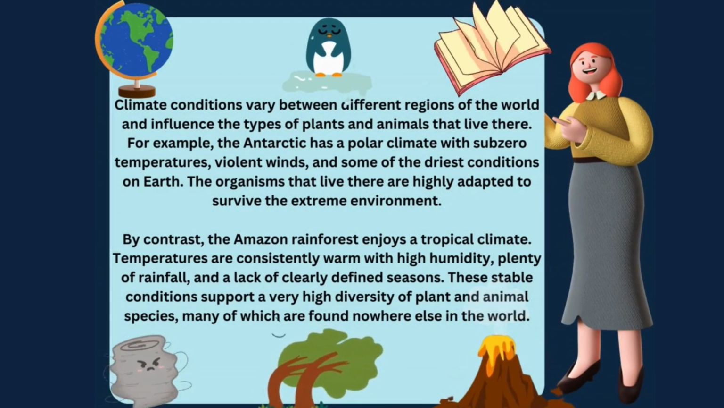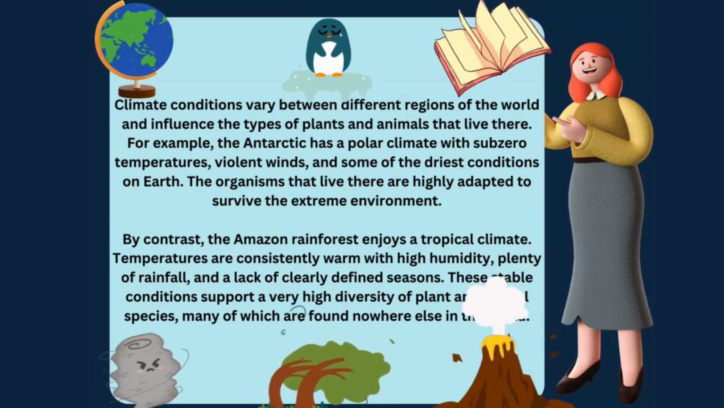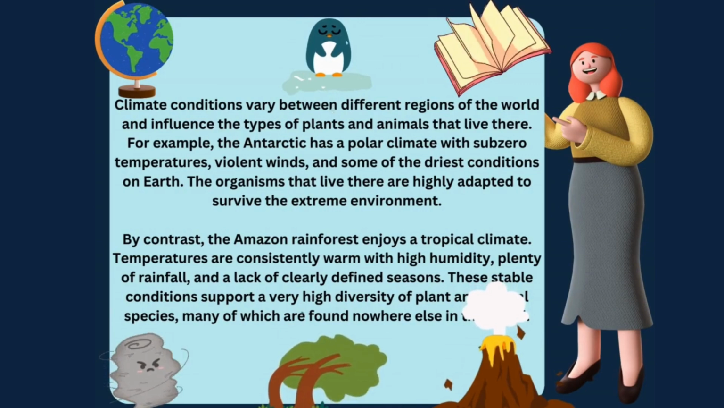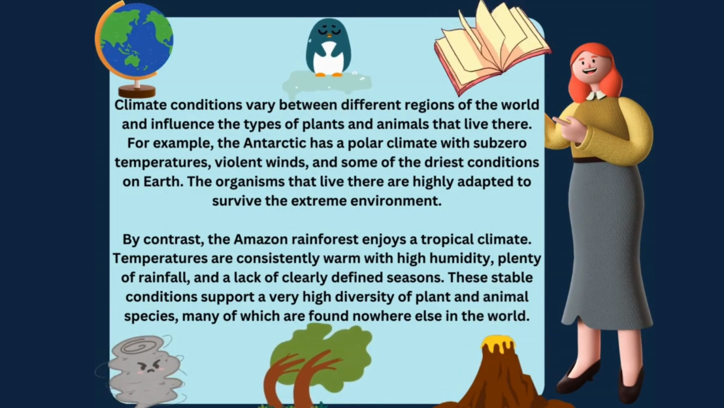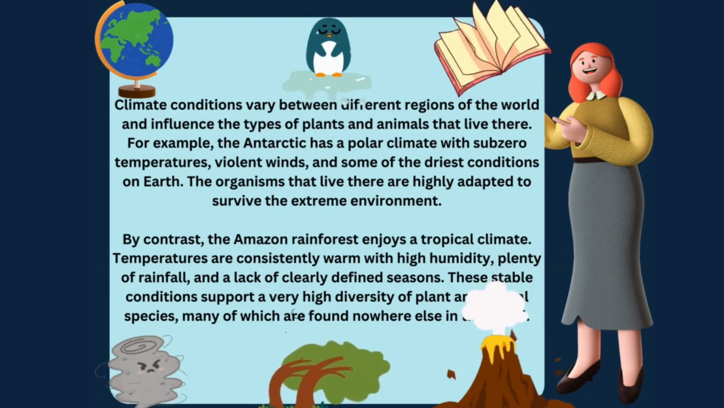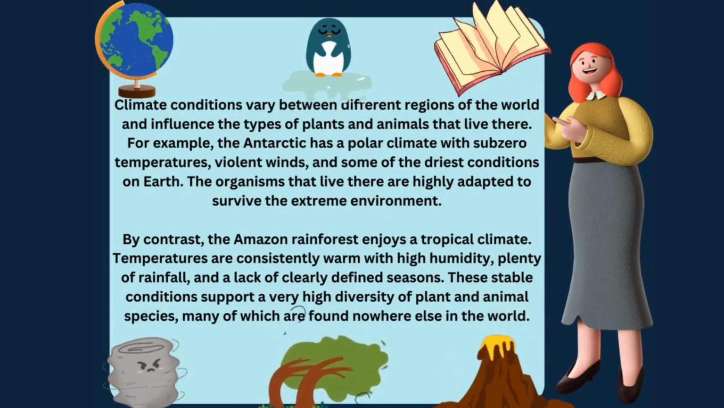Climate conditions vary between different regions of the world and influence the types of plants and animals that live there. For example, the Antarctic has a polar climate with sub-zero temperatures, violent winds, and some of the driest conditions on Earth. The organisms that live there are highly adapted to survive the extreme environment.